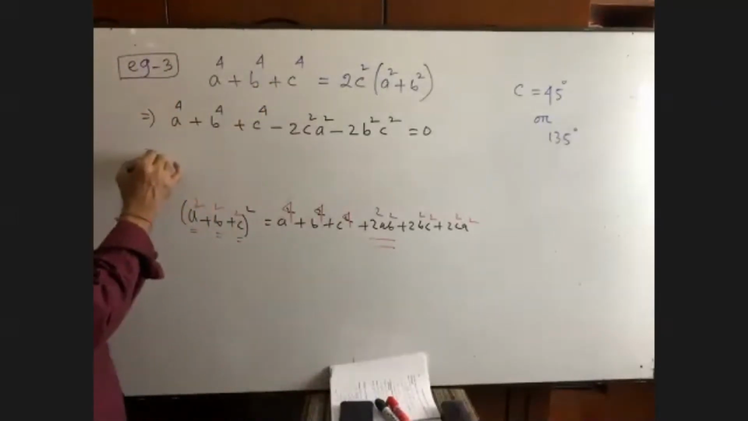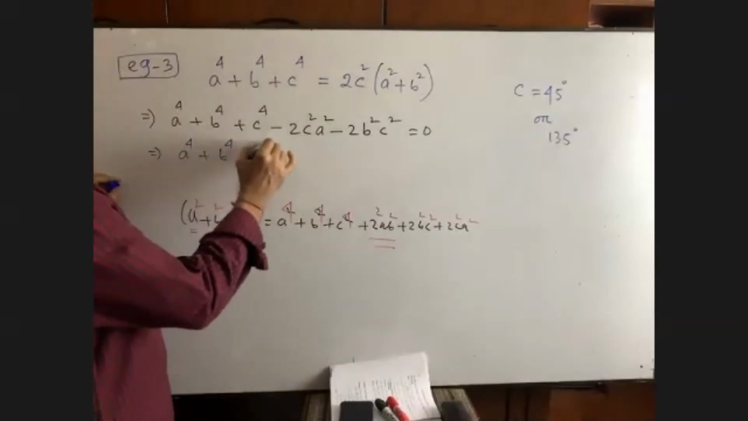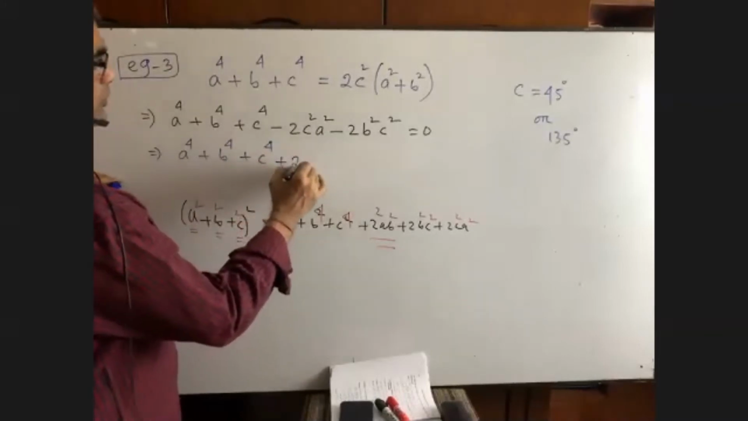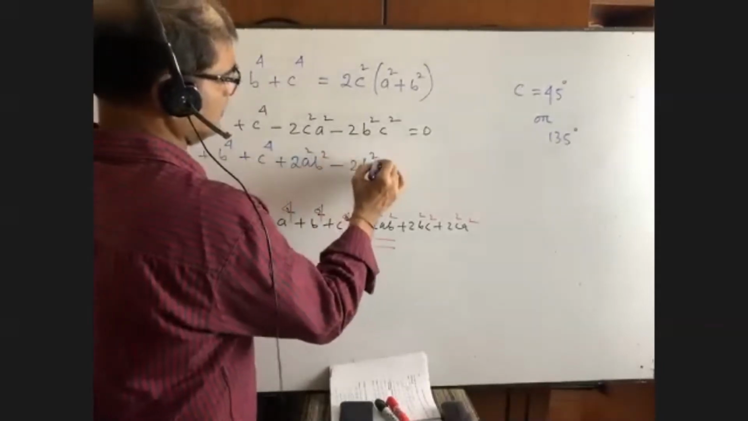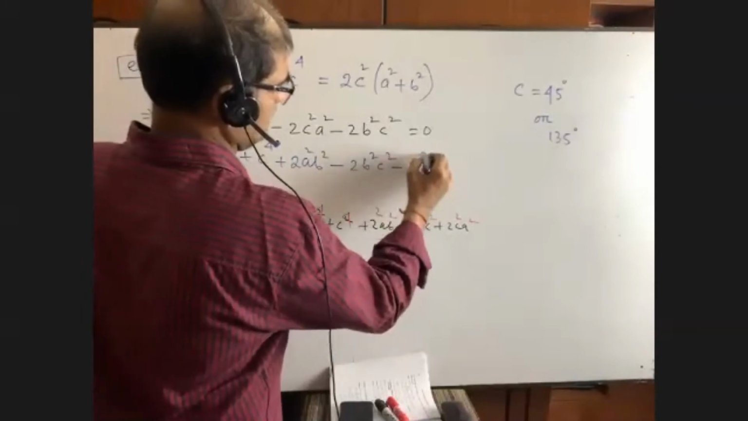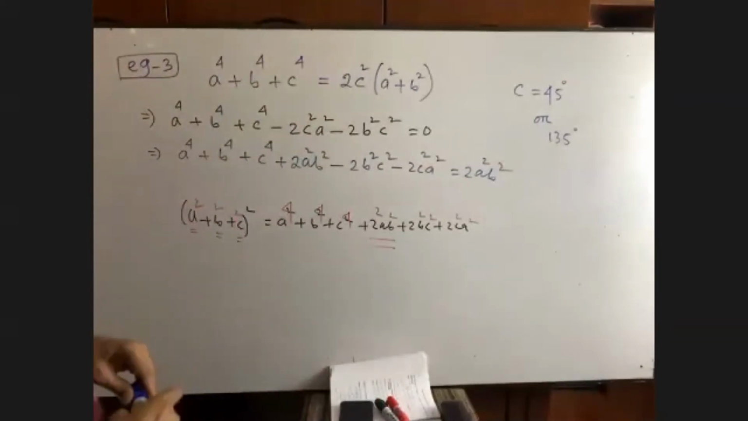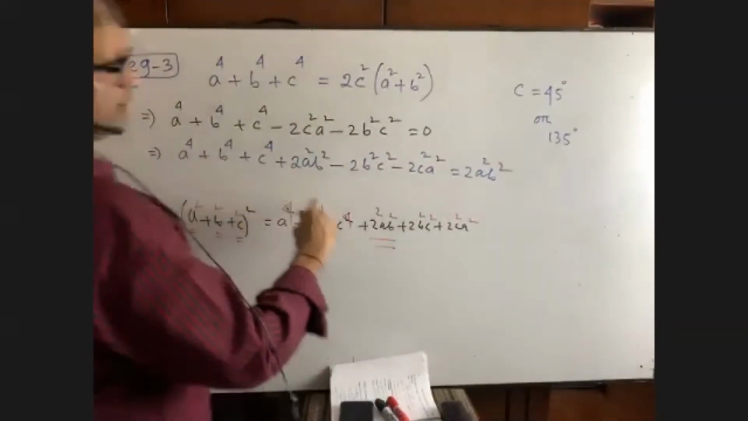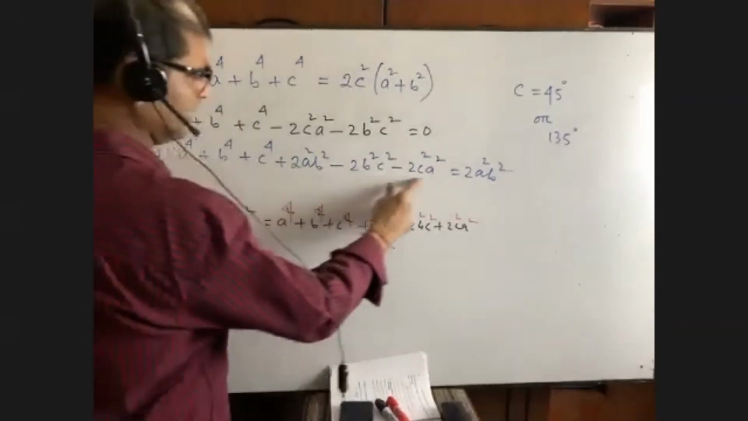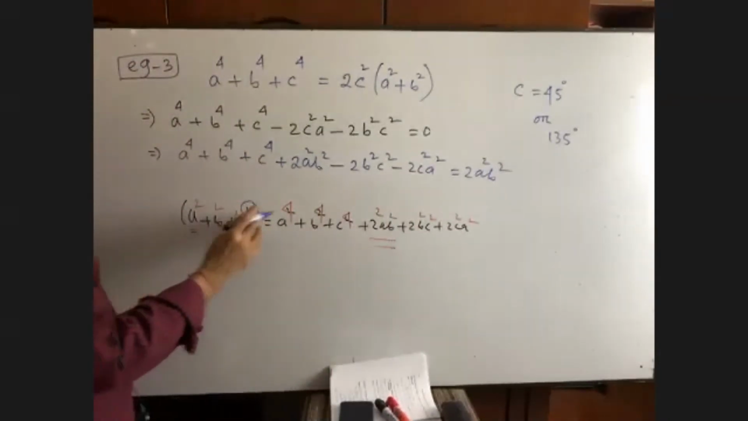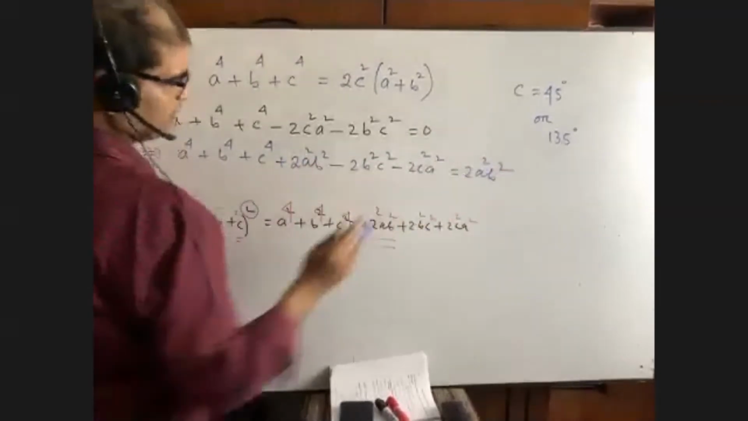Okay. Now, you see, a⁴ plus b⁴ plus c⁴. Then we need 2a²b², then minus 2b²c², then minus 2c²a², then it is 2a²b². Some of you may ask whether it should be negative. Why is it positive? When I get a square, it cannot be negative. For this, I have added 2a²b² to both the sides. You have got it?